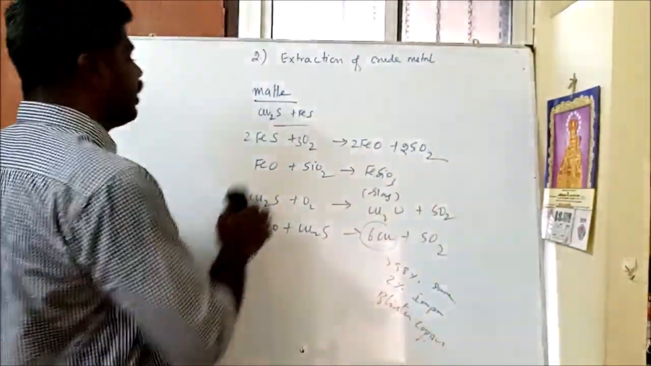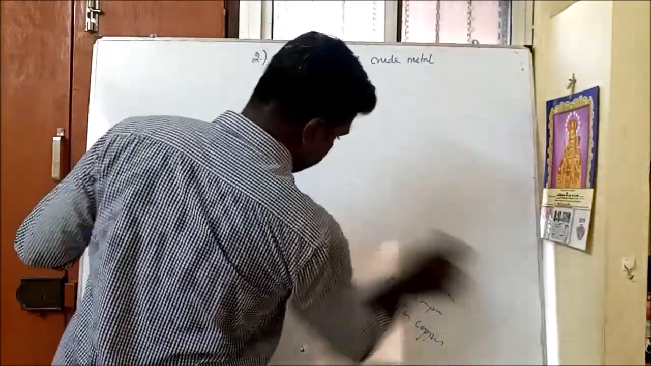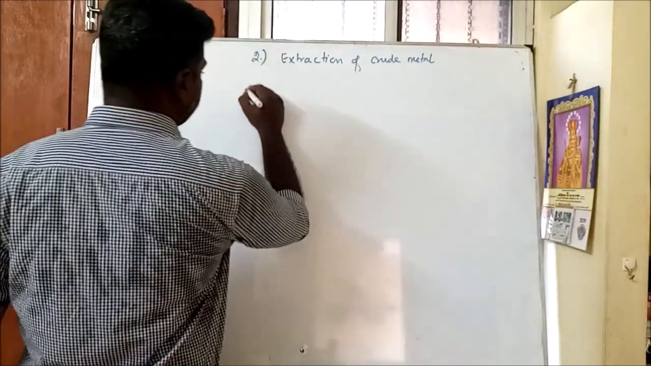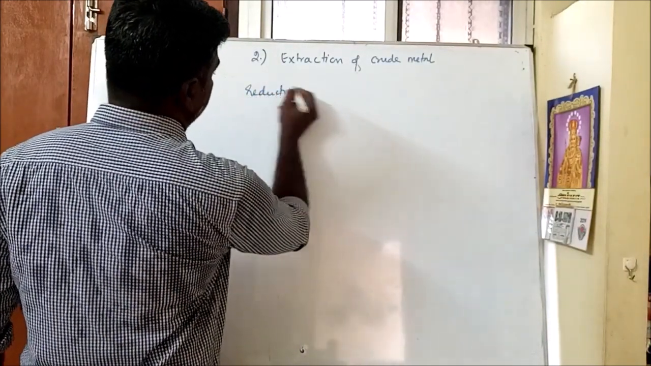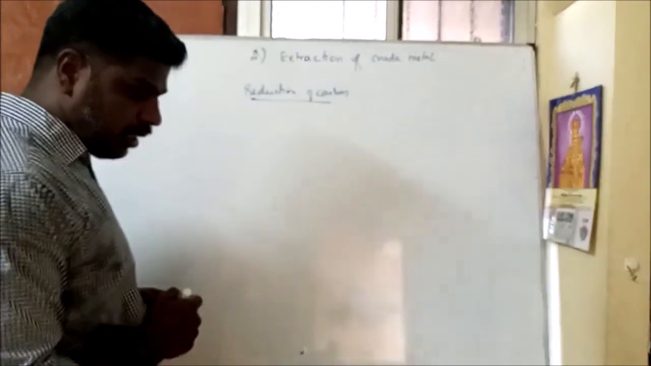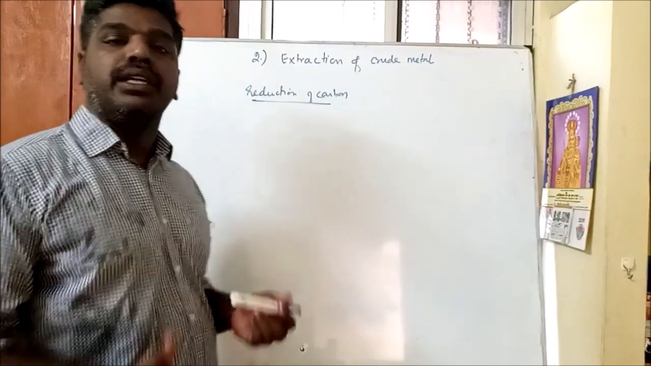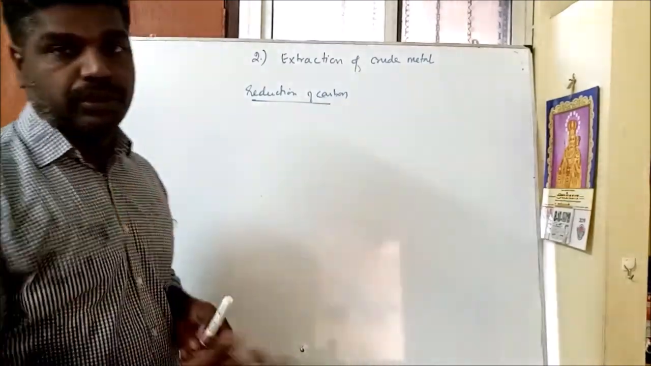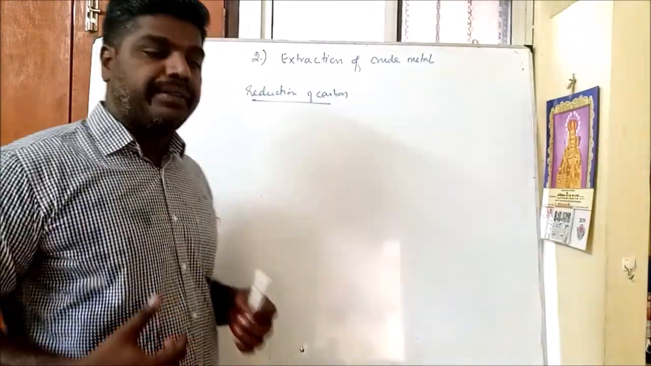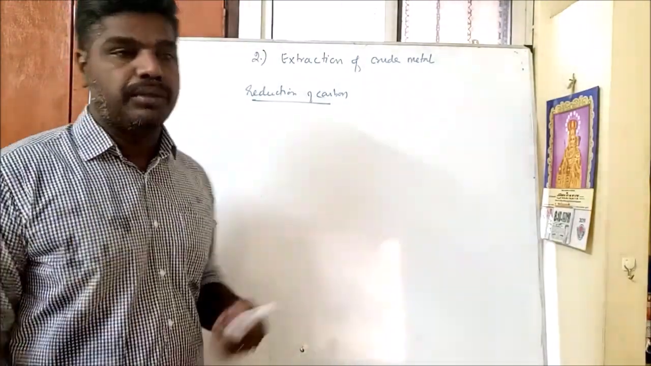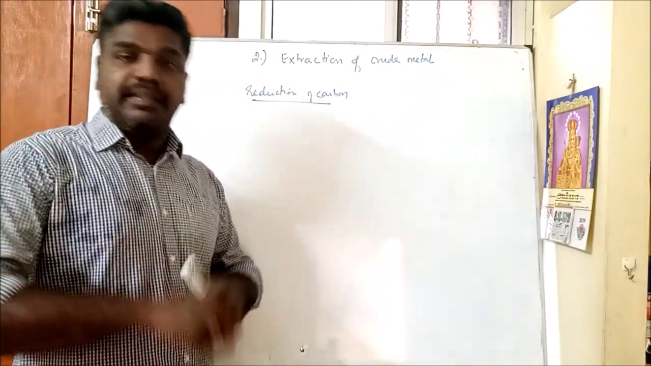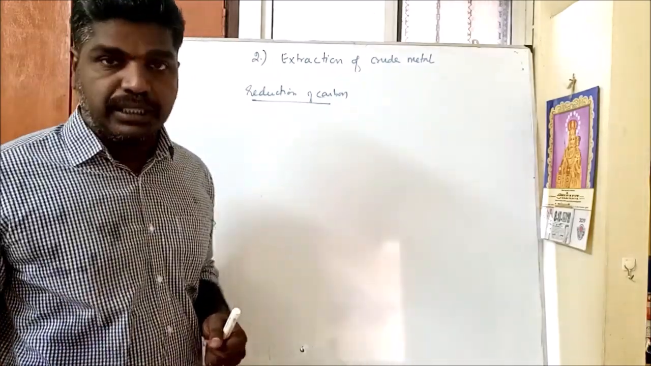Then one more reduction process that we are going to see now. There are many reduction processes. Reducing agent like carbon: reduction by carbon. The metal oxide is converted into metal by adding a reducing agent like coke or coal. By adding coke or coal and heating, the metal oxide is converted into metal. But keep in mind that while adding carbon, it should never react with the metal forming metal carbides.